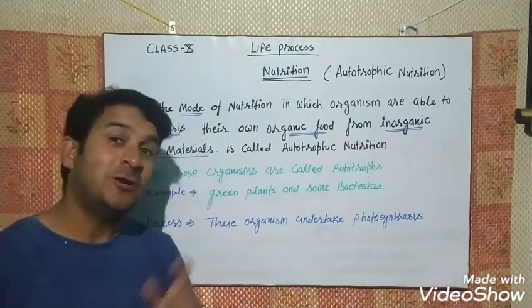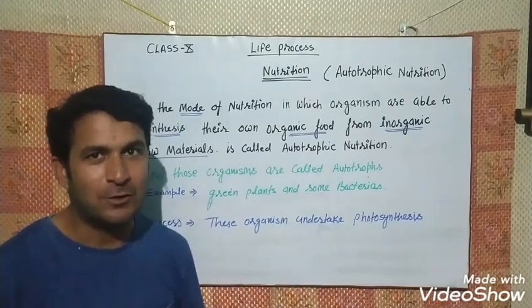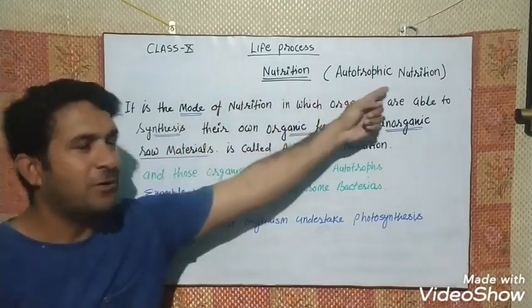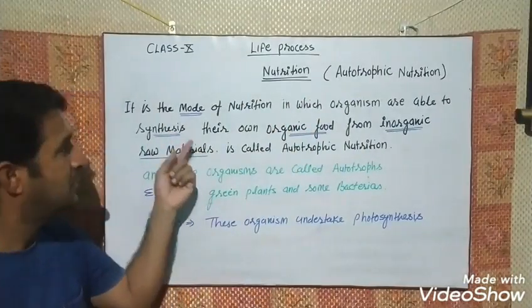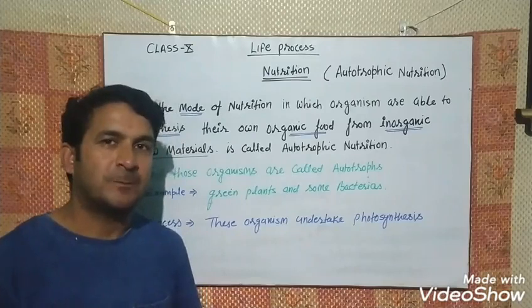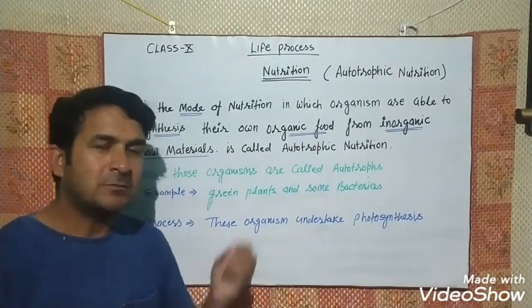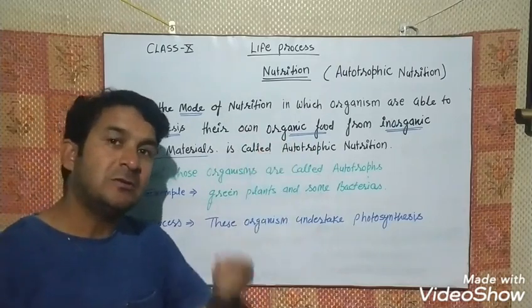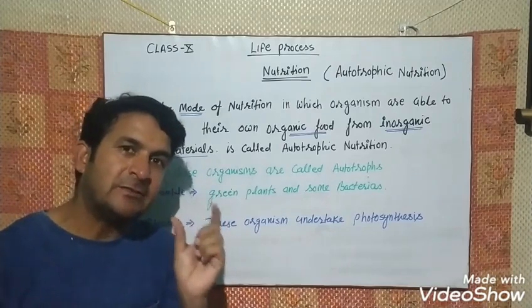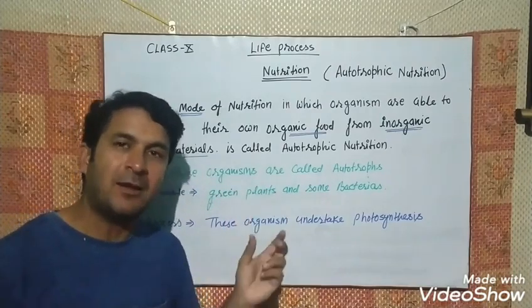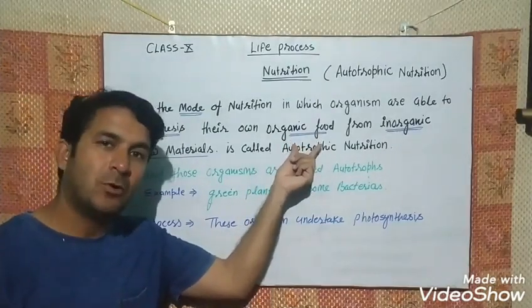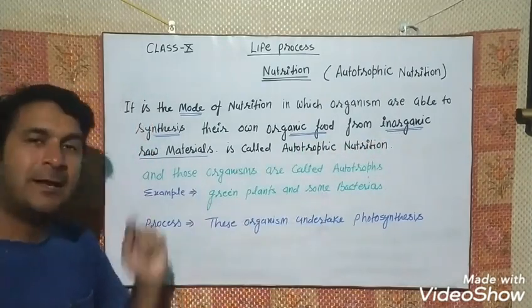All organisms have different techniques of taking in food. So this is also a technique. The autotrophic nutrition is also a technique of the organism. The word synthesis is also very important. Synthesis is a chemical process. Whatever the autotrophic organism prepares is actually the synthesis. We use this word because it's a chemical reaction. Here one organic compound is synthesized as organic food by inorganic raw material.